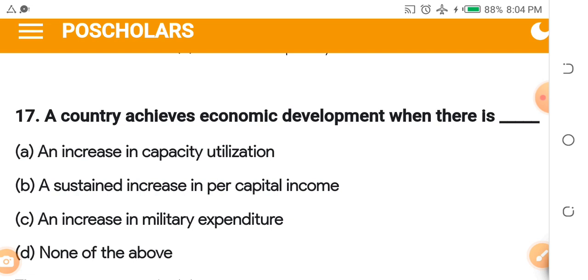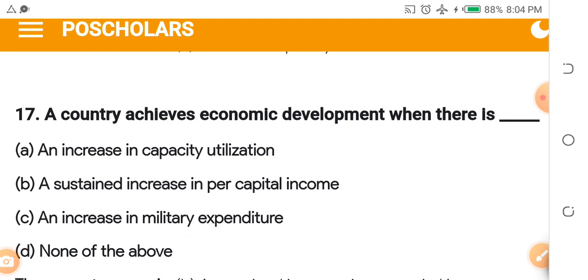A country achieves economic development when there is dash. A. An increase in capacity utilization. B. A sustained increase in per capita income. C. An increase in military expenditure. D. None of the above.